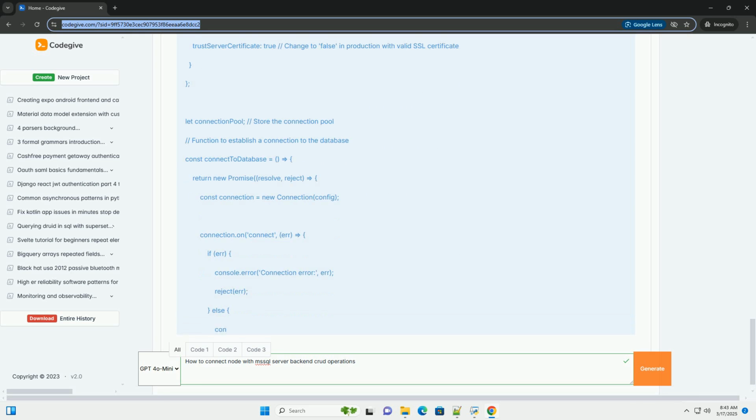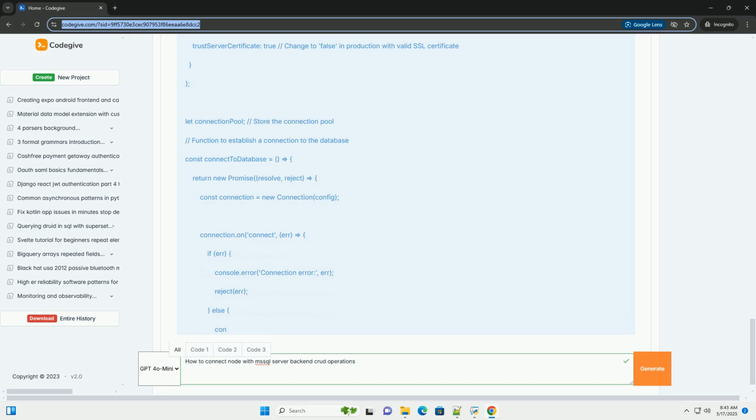Step 2. Create the database table, SQL Server. 1. Connect to your SQL Server. Using Azure Data Studio or SSMS, connect to your SQL Server instance. 2. Create a database, if you don't have one. 3. Create a table. Let's create a simple products table for our CRUD operations.